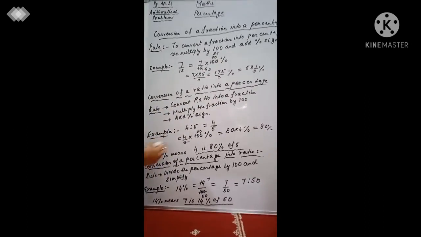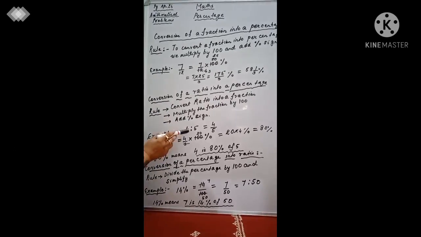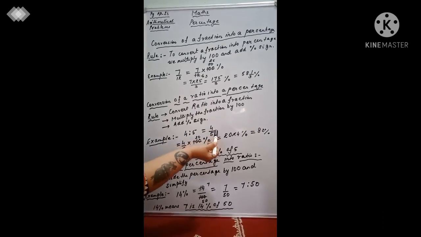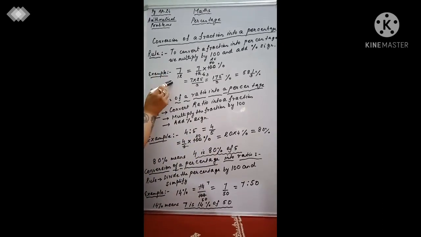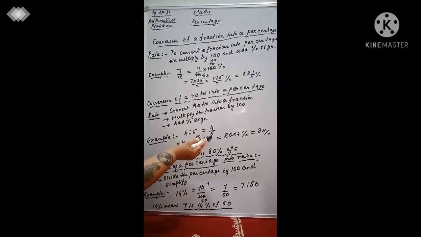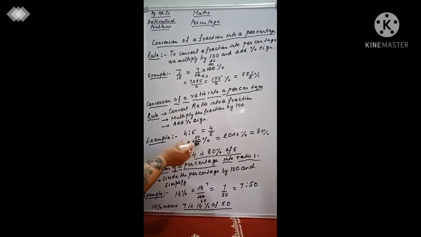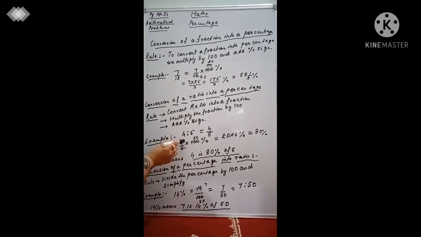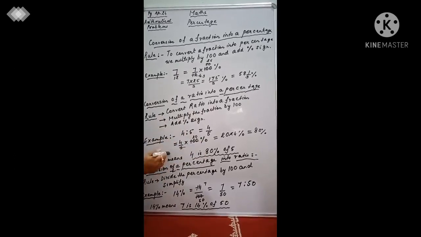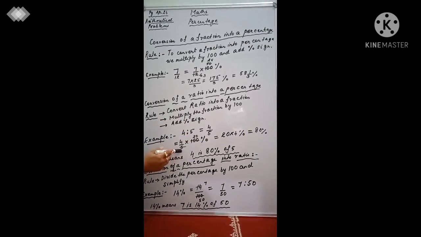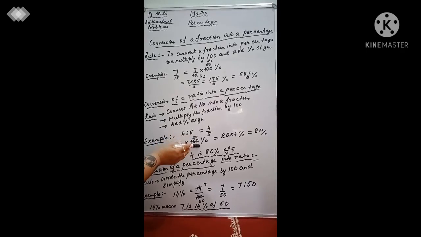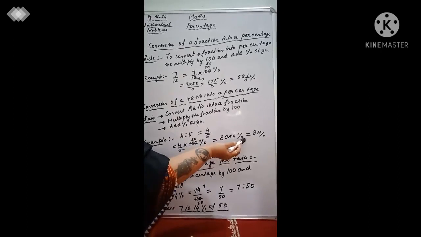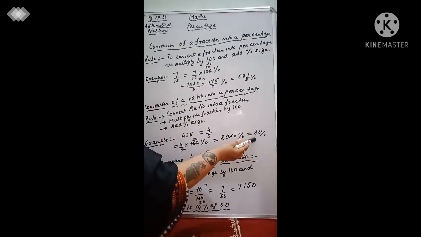Let's take an example. The example that I have taken here is 4 is to 5. So 4 is to 5 can be written in the fraction form as 4 divided by 5. We have come to this particular one that we just solved, okay? So 4 by 5. What did I say? Multiply by 100 and then put a sign of percent here, okay? So 4 by 5 into 100%. Now, if you cross out 5 and 100, what do you get? 5 into 20 is equal to 100. So what do you get? 4 into 20%, which will be equal to 80%.